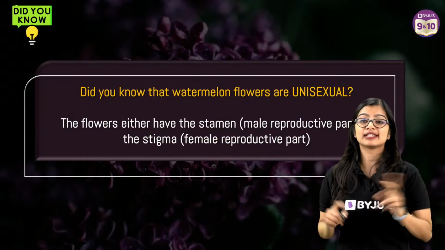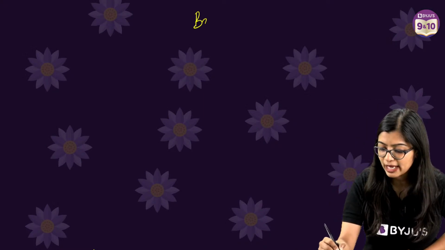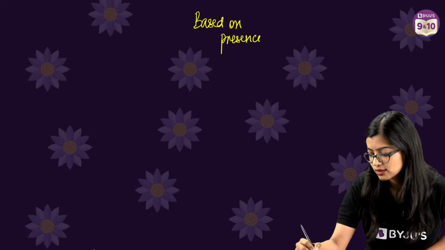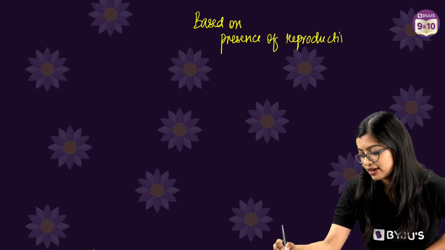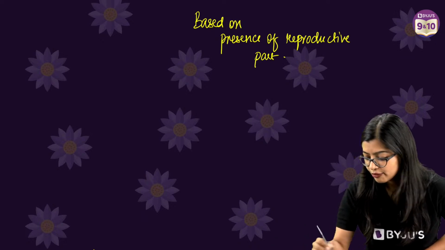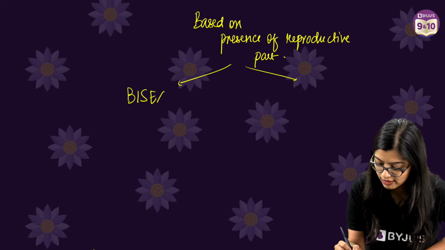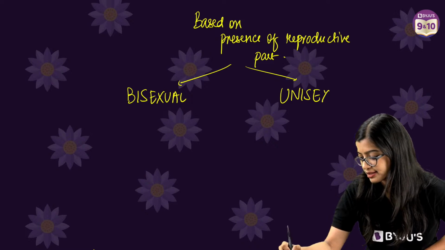And based on presence or absence of these reproductive parts, we see that we have 2 kinds of flowers. We have bisexual flowers, right? And we have unisexual flowers, right?